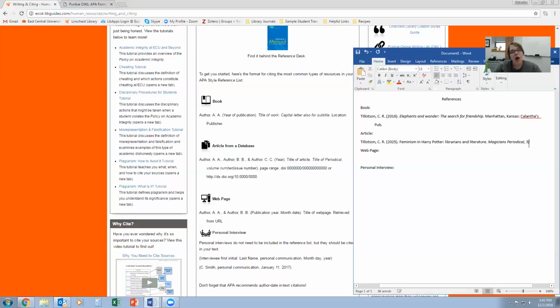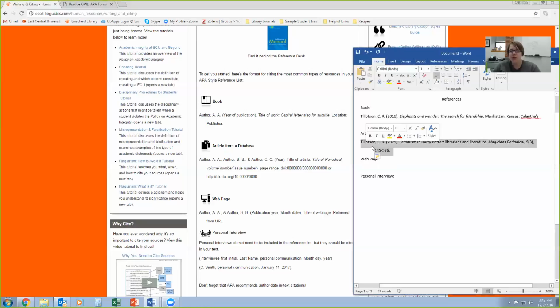And then we're going to do a comma, and then we do the page range. So let's say I wrote this, there's a lot of pages in Magician's Periodical. So let's say it was the 145th page to the 576th page. I had a lot to say about feminism in Harry Potter, okay? So then we would go ahead and do a period. Now, just like with the book, we're going to have to backspace this, and then enter, and then tab over.